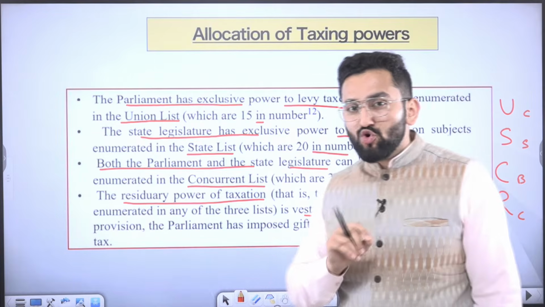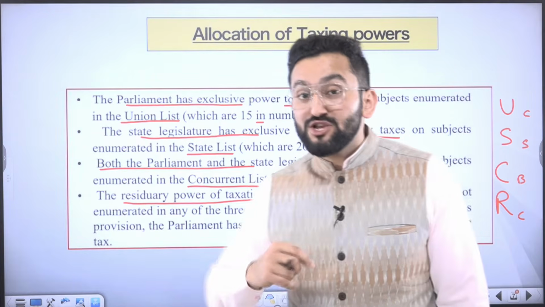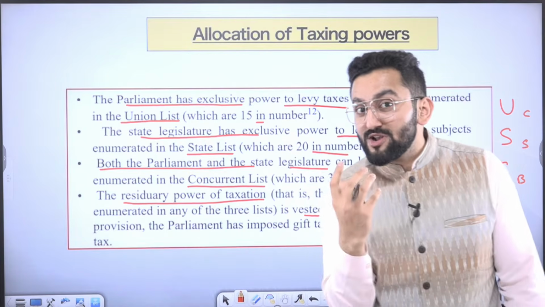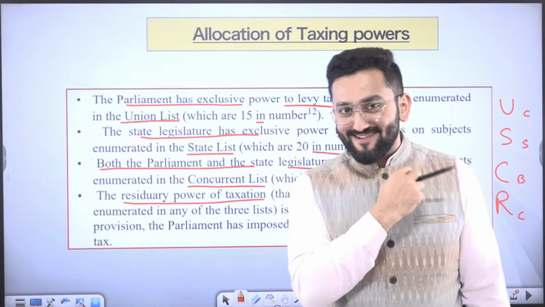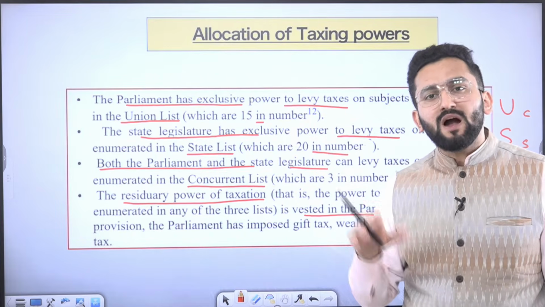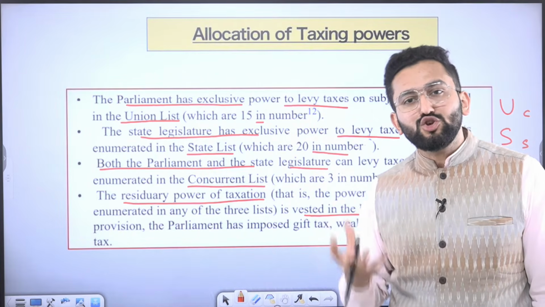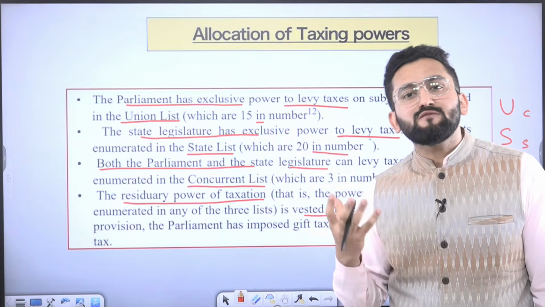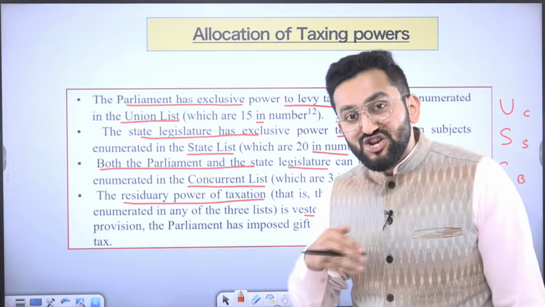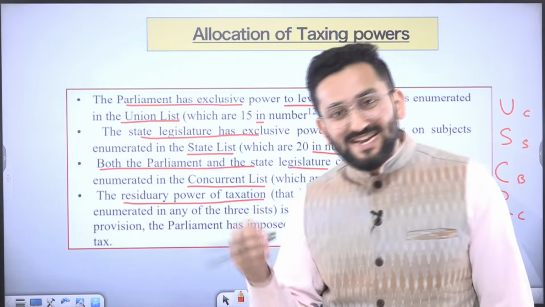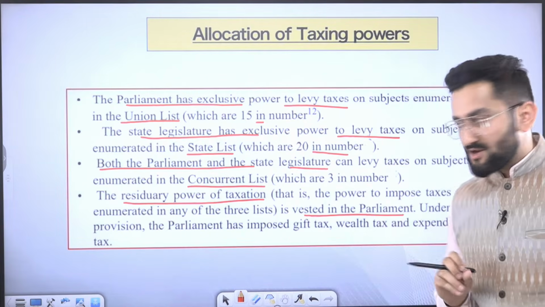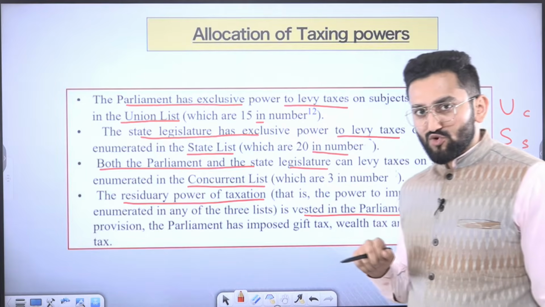So it is not about the number of areas on which you can impose tax. It is about the crucial areas. How many crucial areas are under your umbrella? You can clearly remember that Parliament collects the majority of the chunk of tax revenues, and that is why Parliament later shares this tax revenue with states as well. We are going to discuss it, but I think this difference is clear to you. In number, the state has more subjects.